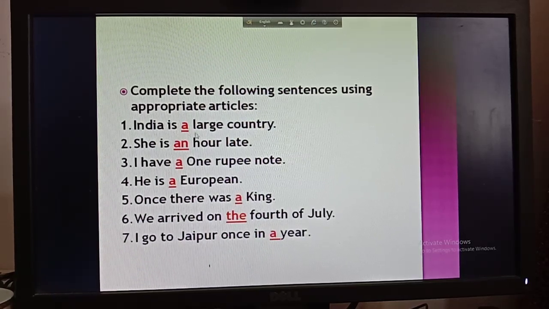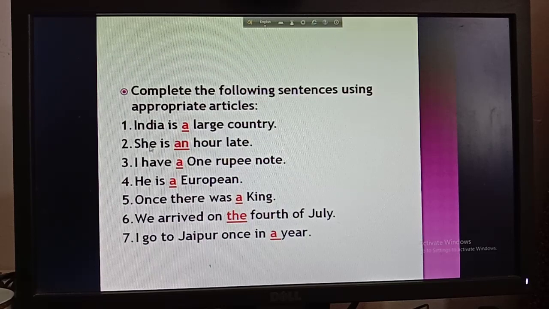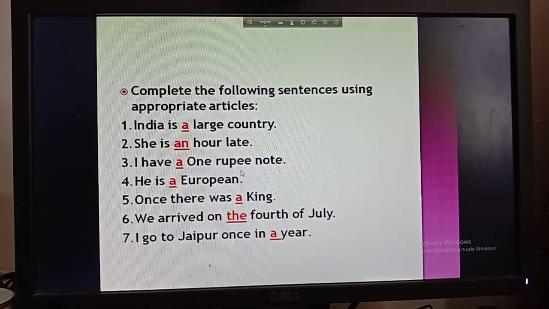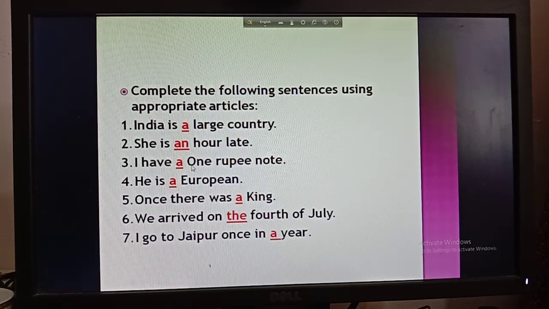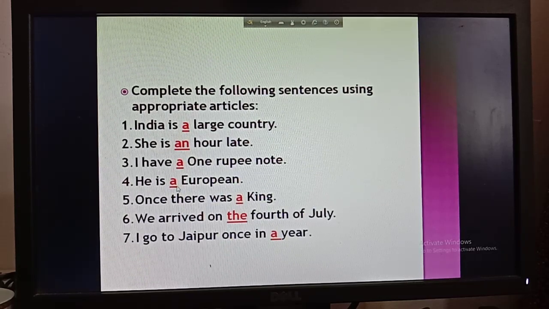So large starts with a consonant sound L. That's why I have written here A. Okay, then she is an hour late. So hour indicates a mute H. That means the pronunciation is like vowel hour. That's why I have used here N. Then I have a 1 rupee note. I told you that when we are going to pronounce a word like one, you have to use the article a. Okay, then he is a European. Again, when the pronunciation is like you, you have to use here a.